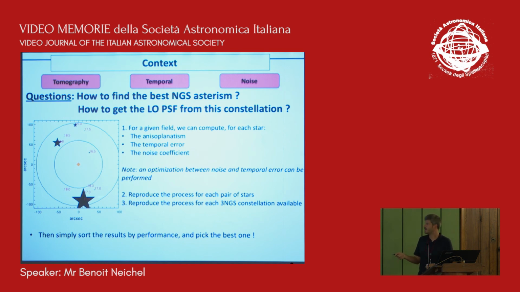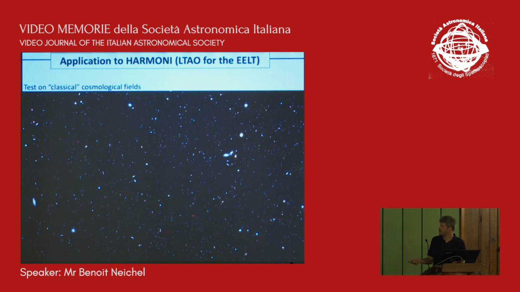And then what we can do is to try to go on whatever field and test. So say, what will be the jitter on axis if I'm considering LTAO in that case, if I will use this star, and I know that I will get so many photons. I will need some inputs on the atmospheric turbulence, and then I should be able to predict what the jitter on axis should be. So what the astronomers will want is that we do that on some cosmological fields, obviously, or whatever fields they would like to observe.